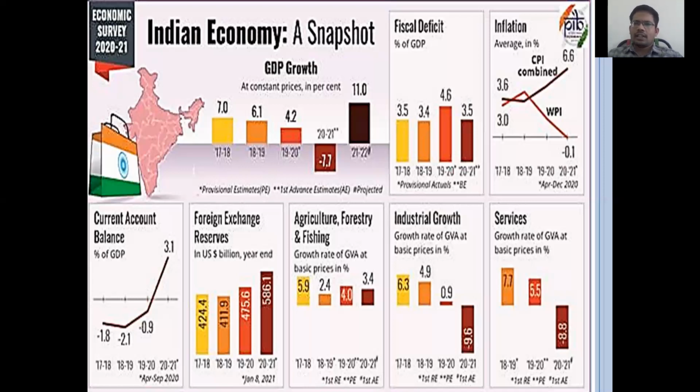We didn't have even $6 billion US dollars at that time. But in the present scenario, we have 586.1 billion dollars of foreign reserves.